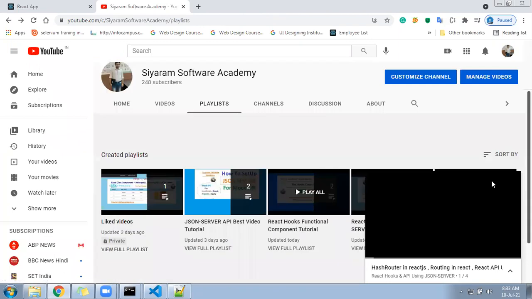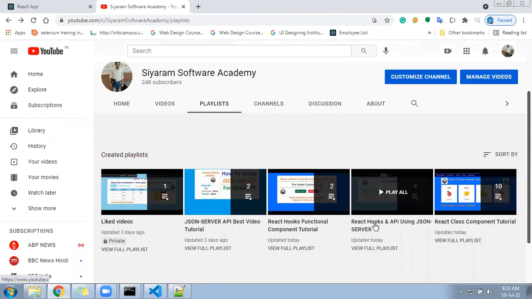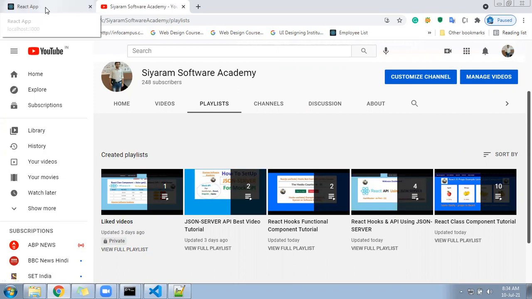I have split it into 4 different playlists so it will be easy. The playlist name is React hooks API using JSON server. At least this: if you forget the class component, leave that, but don't forget the functional component. The four are sequential and recorded with examples. You can try.